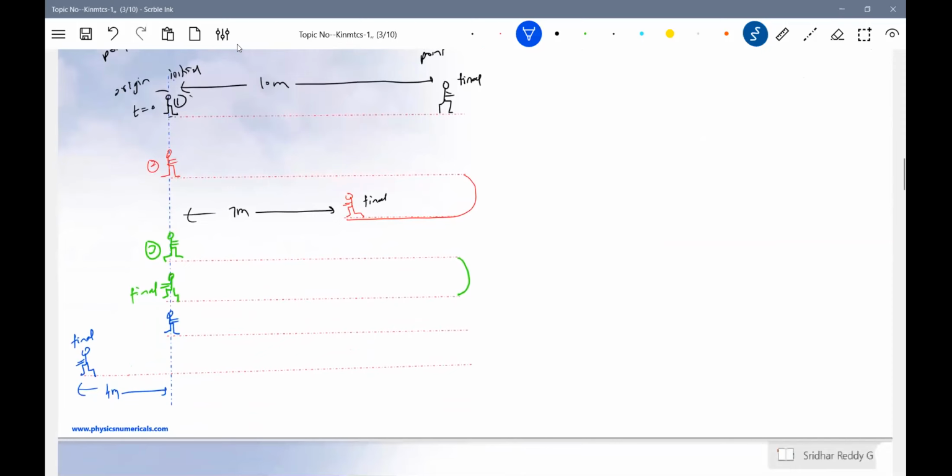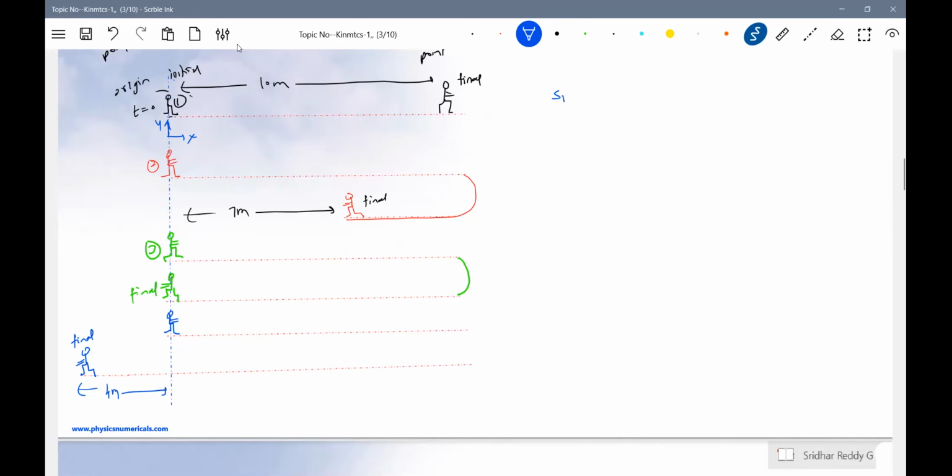It's a very simple example I took. First case, what happened to the person? He will start at t equals 0. So what is the displacement of this person? We'll discuss all the things. I'm going to define this as a unit vector. We'll keep the initial position of the person as the origin.